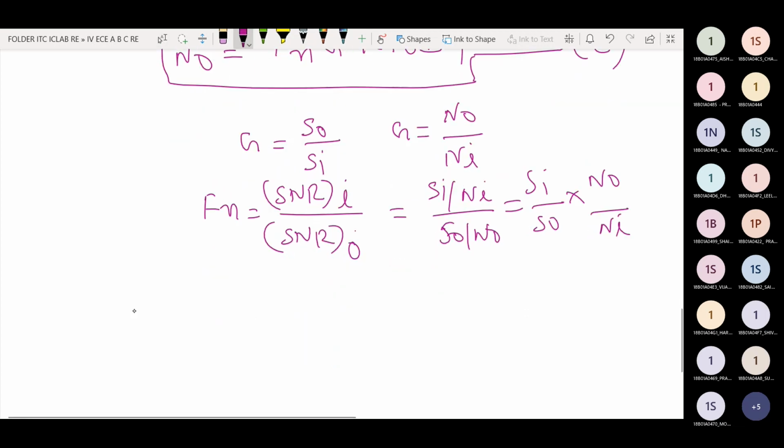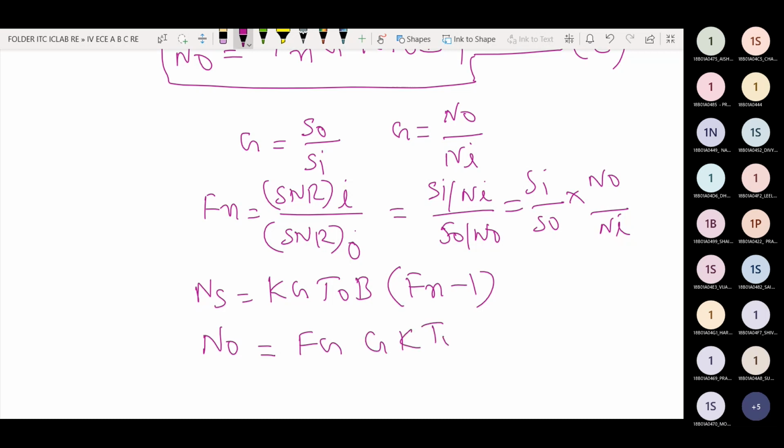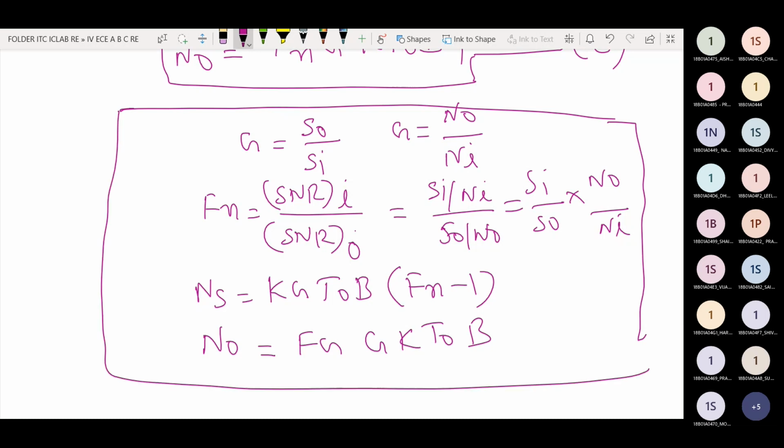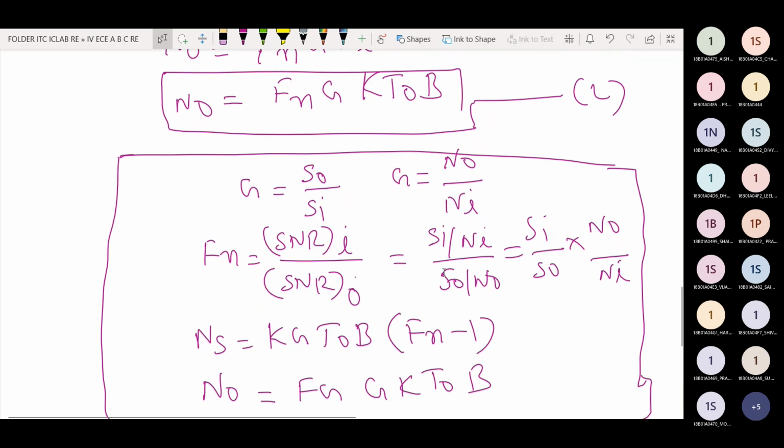Next one is where let Ns be the system noise generated within the receiver communication system, that is equal to K G T naught B into Fn minus 1, another expression, and also output noise N naught is equal to Fn G K T naught into B. These are the important points, or equations related to noise figure analysis of the radar receiver communication system.